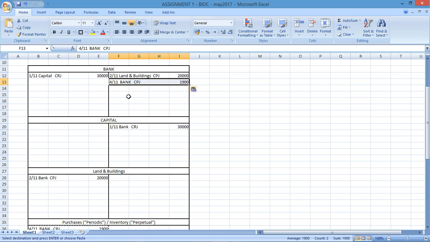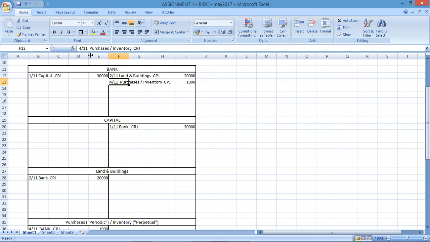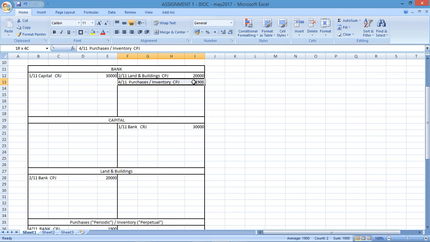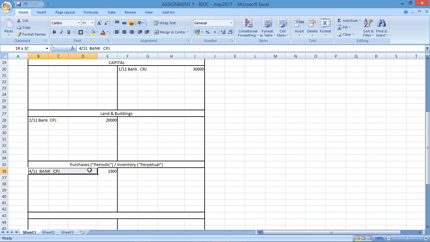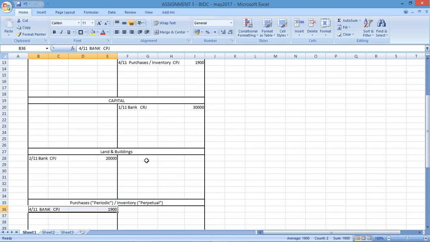This is going to affect the bank account, so on the same date I'm going to be recording a credit for the purchases / inventory. That would have gone to the cash payments journal, and I would have recorded the credit here and the debit there, and I know I've got it correct because both the debits and credits are equal.